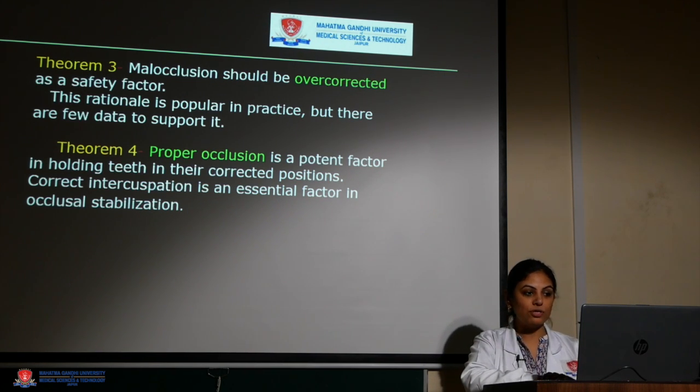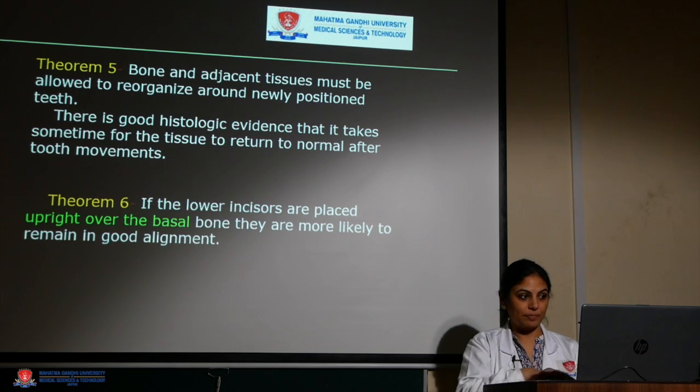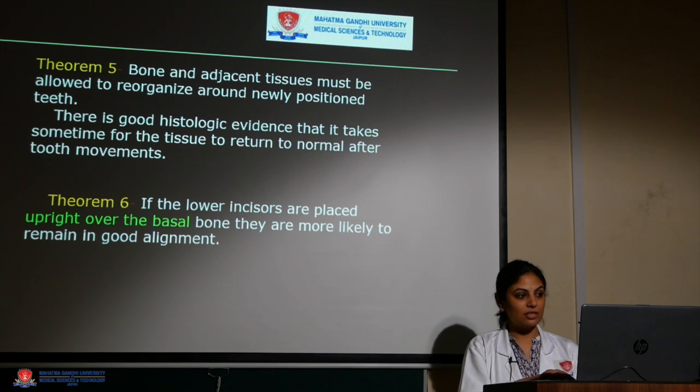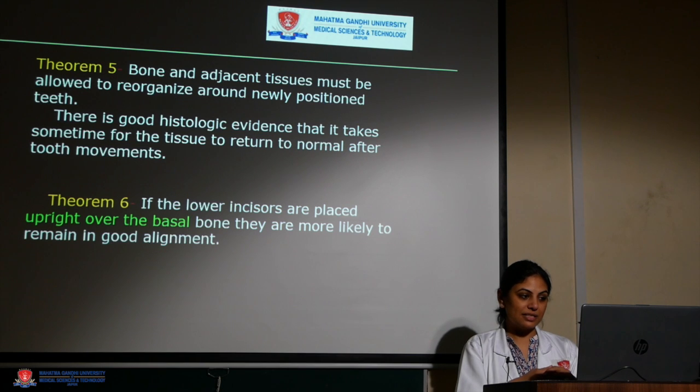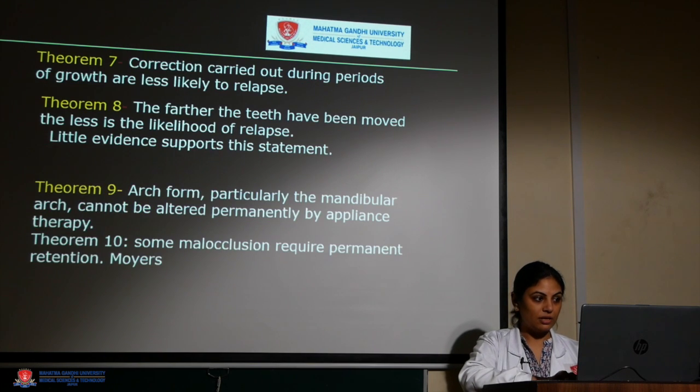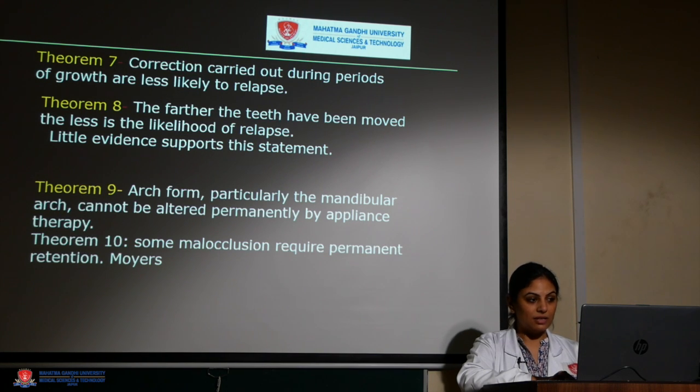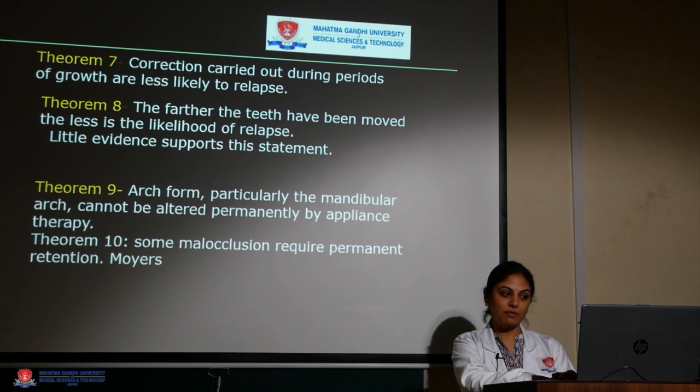Theorem 4: proper occlusion is the potent factor to hold teeth in their corrected positions. Theorem 5: bone and adjacent tissues must be allowed to reorganize around the newly positioned teeth. Theorem 6: if the lower incisors are placed upright over the basal bone, they are more likely to remain in good alignment. Theorem 7: correction carried out during periods of growth is less likely to relapse. Theorem 8: the farther the teeth have been moved, the less is the likelihood of relapse. There is little evidence to support this. Theorem 9: arch form, especially the mandibular arch, cannot be altered permanently by appliance therapy. And the 10th theorem, given by Moyers, is that some malocclusions require permanent retention.